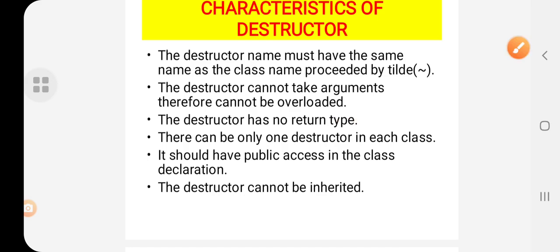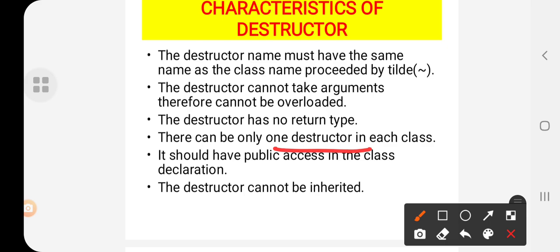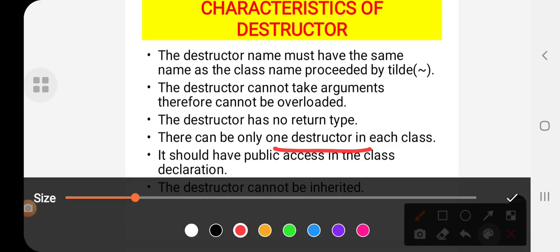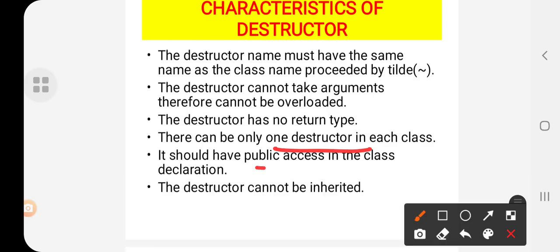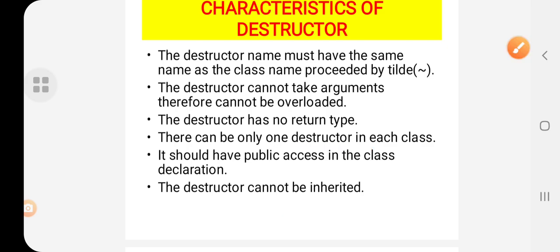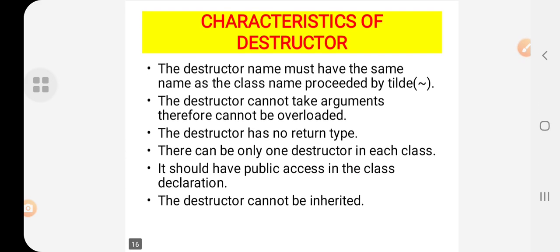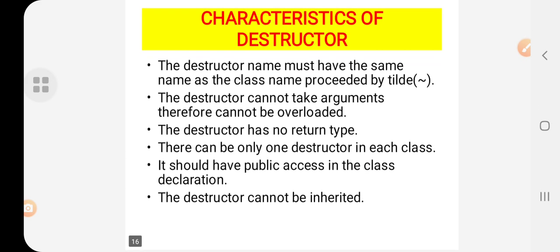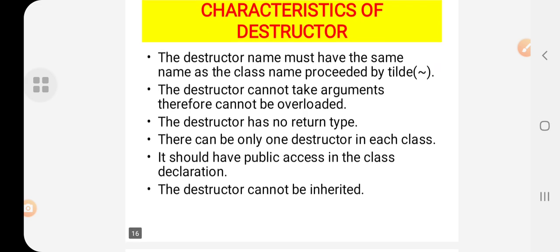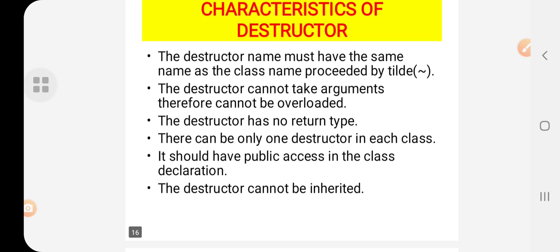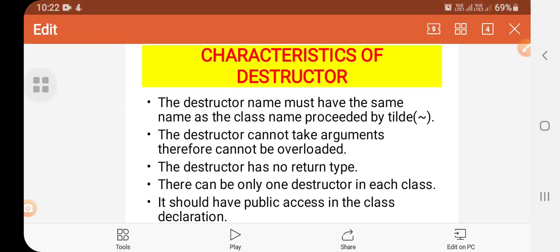In one class there can be only one destructor, and it should always be declared in public access, and it cannot be inherited. That means destructors cannot be inherited. Okay, students, this was the concept of characteristics of destructors.